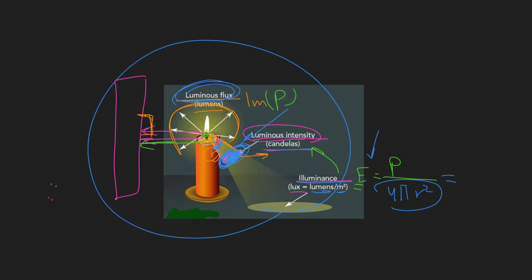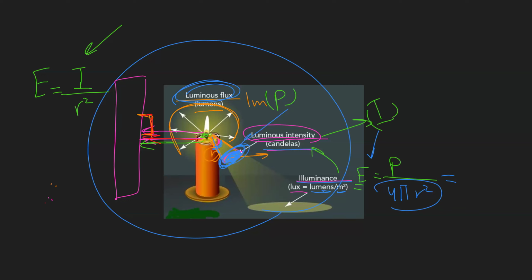And also, if it's not 1 meter, you can use this formula: illuminance E equals I, the luminous intensity, over the radius squared. When do we apply this formula? We apply it if the angle between the wall and the light beams is 90 degrees.